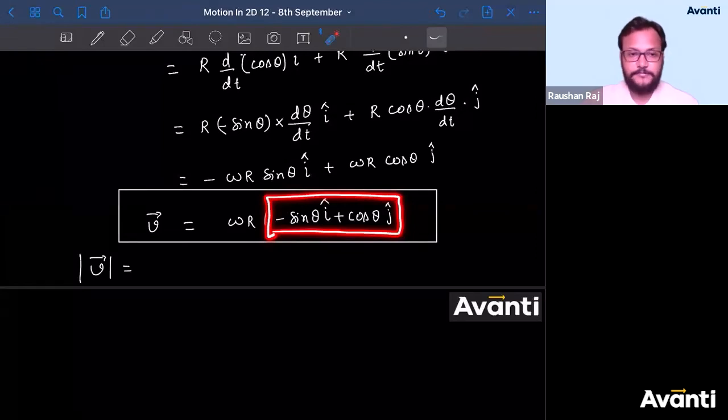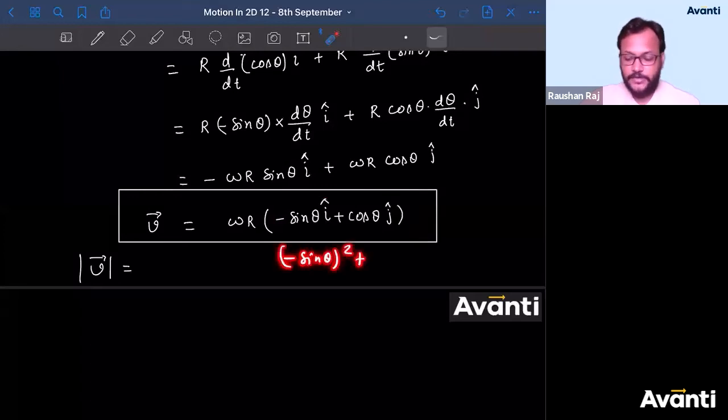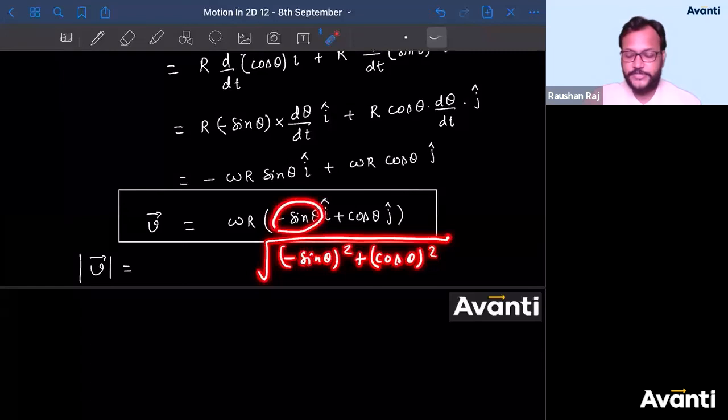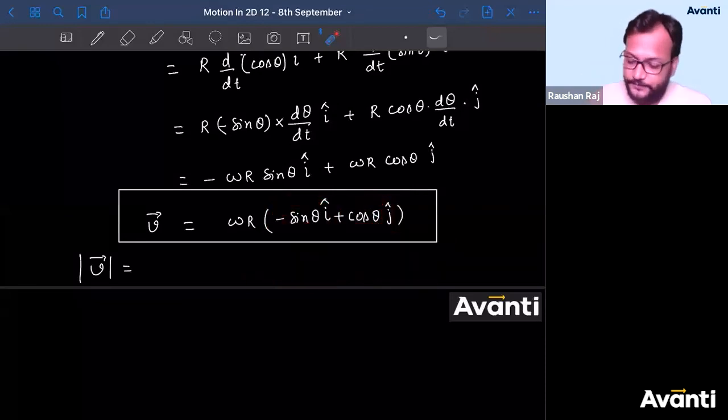Are you sure, guys? Magnitude of this quantity is 1. Sure, right? How will we get it? So square root of minus sine theta square plus cos theta square. X component square plus y component square, square root, is the magnitude of this. Minus sine theta square is nothing but sine square theta. Cos theta square is nothing but cos square theta. And sine square theta plus cos square theta is nothing but unity, that is 1.